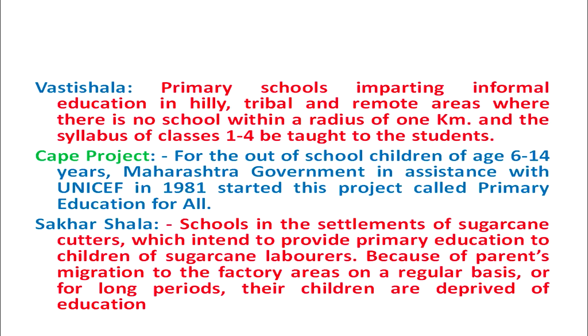Then for the children belonging to the sugarcane laborers, the state of Maharashtra has established Sakhar Shalas.